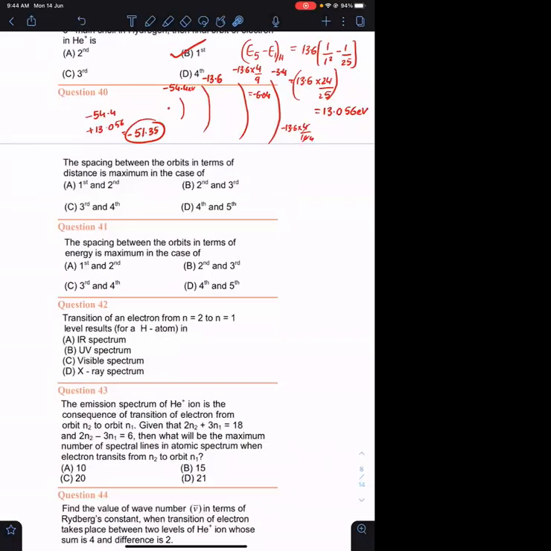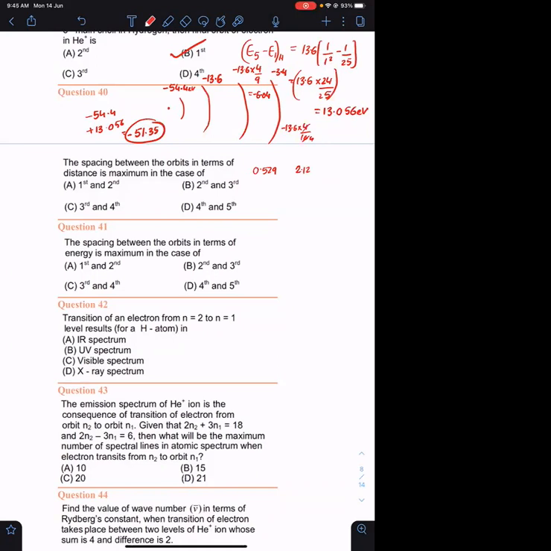Because radius is proportional to n square upon z. What is the radius of the first orbit? 0.529. What is the radius of second orbit? 2.12, I guess. Okay, n square upon z.